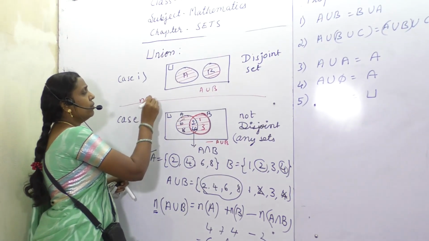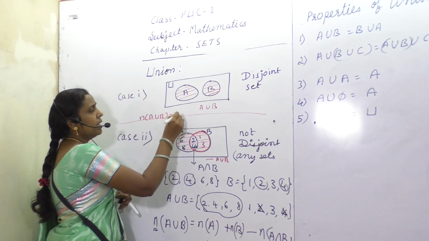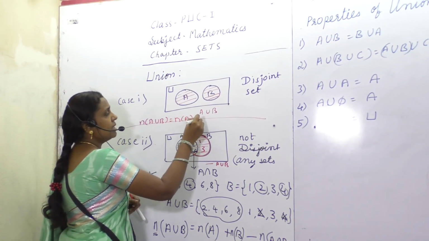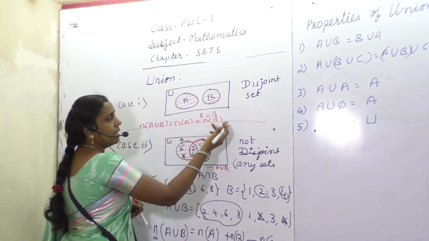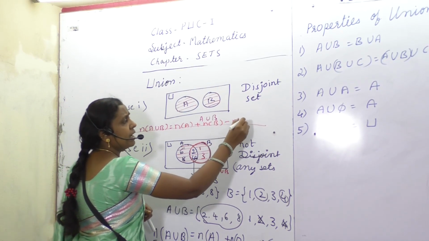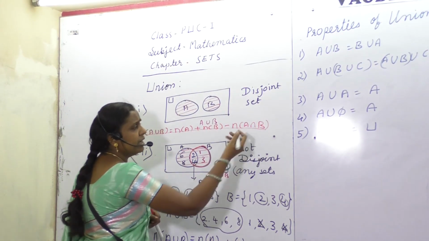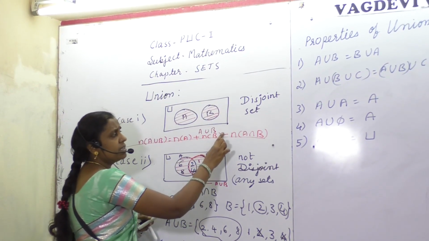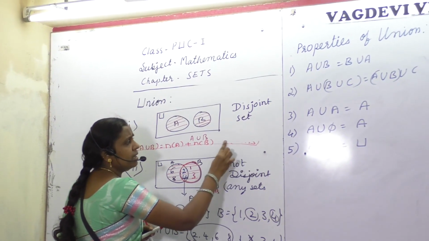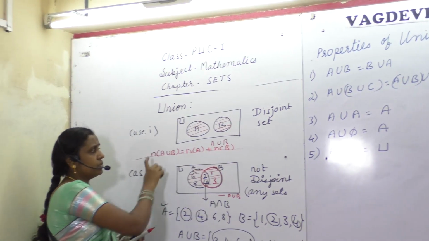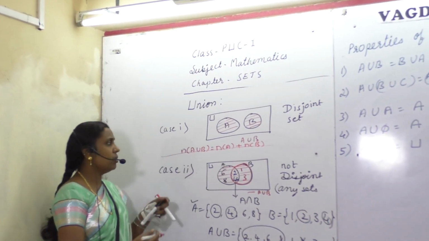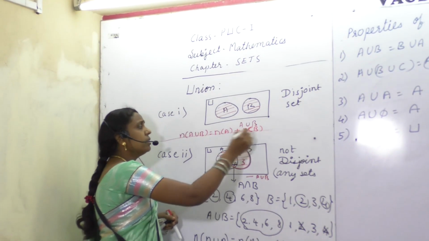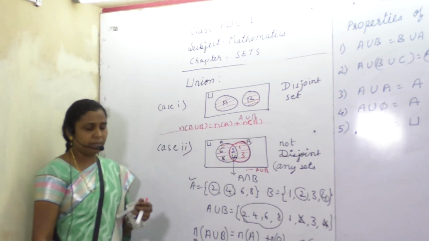N of A union B is equal to N of A plus N of B. Nothing is common. Minus N of A intersection B, even if you write, no, it carries no weightage. Why? Because nothing is common. Then it is 0. 0 means we can discard this element. So this is the formula you can extract with respect to the number of elements.